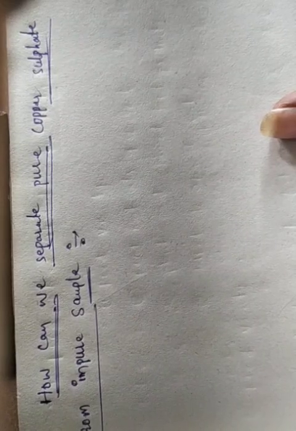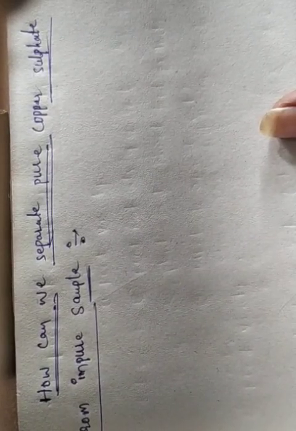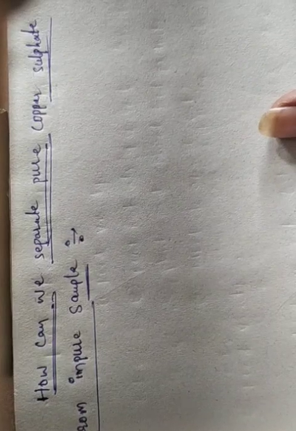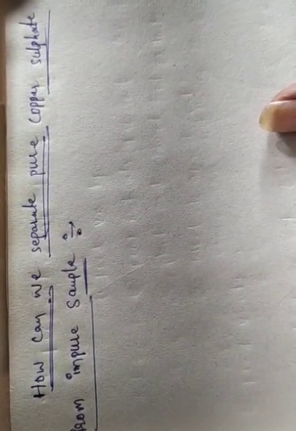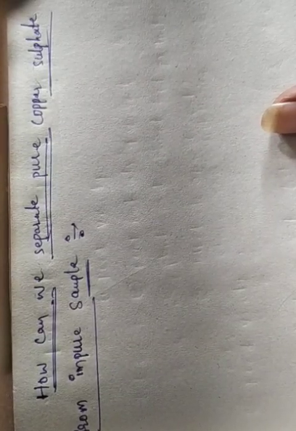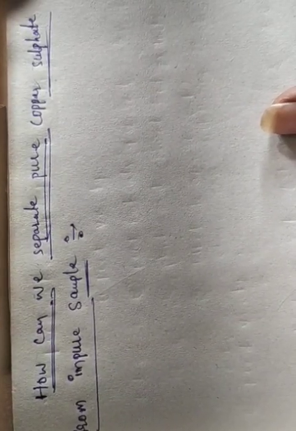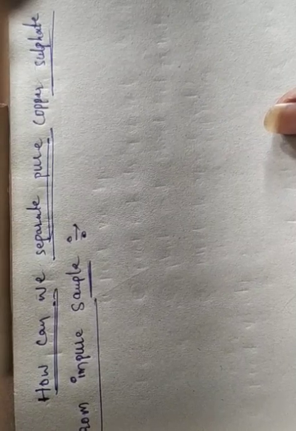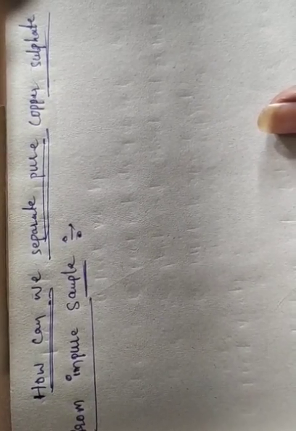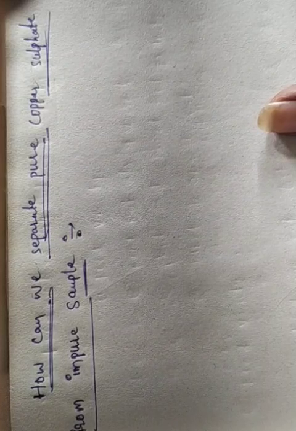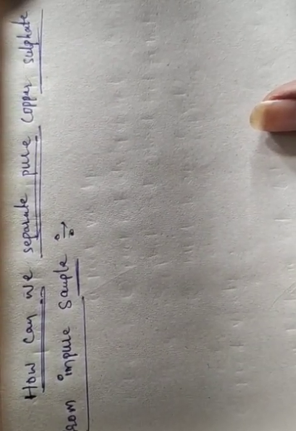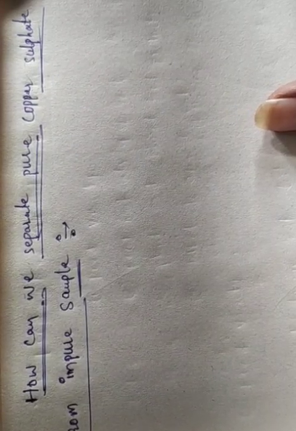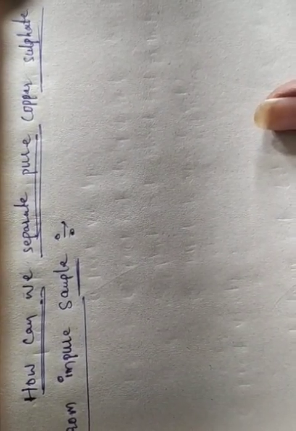Some solids decompose, or some, like sugar, may get charred on heating to dryness. Some impurities may remain dissolved in the solution even after filtration and evaporation. These contaminate the solid.